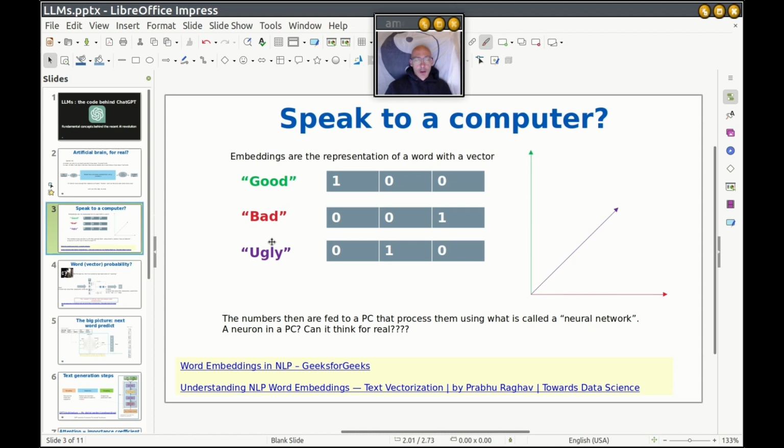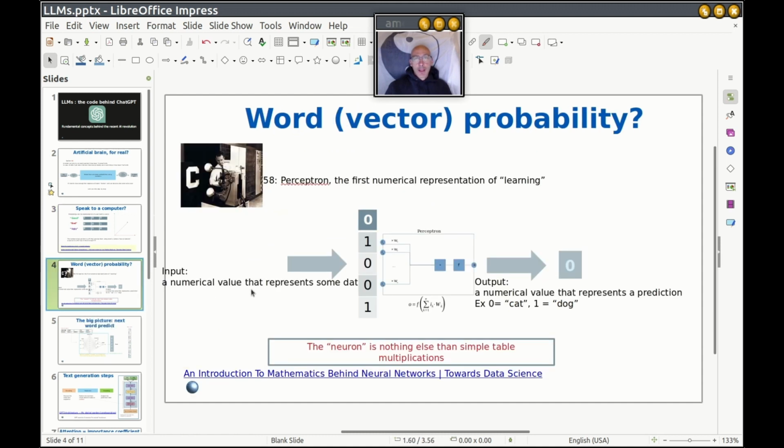So, the numbers are then fed to a PC. It processes them with what is called a neural network. Is it a neuron? We will see. Anyway, you can read more about word embeddings and text vectorization in some other links. I will add them in the description. But let's see then how we can get probability from a vector.